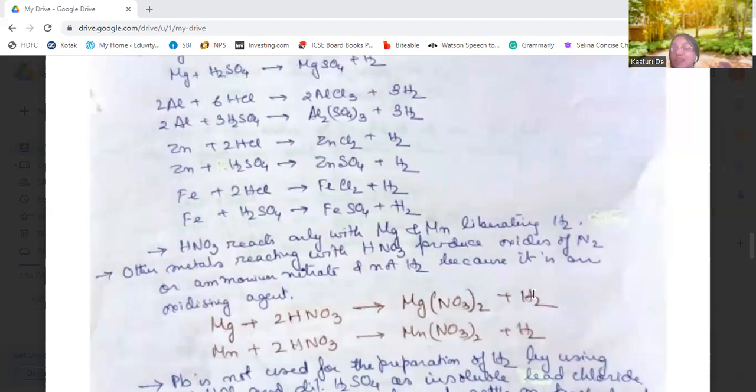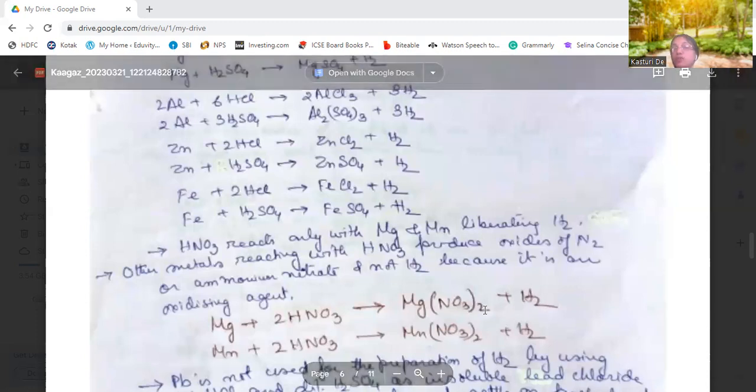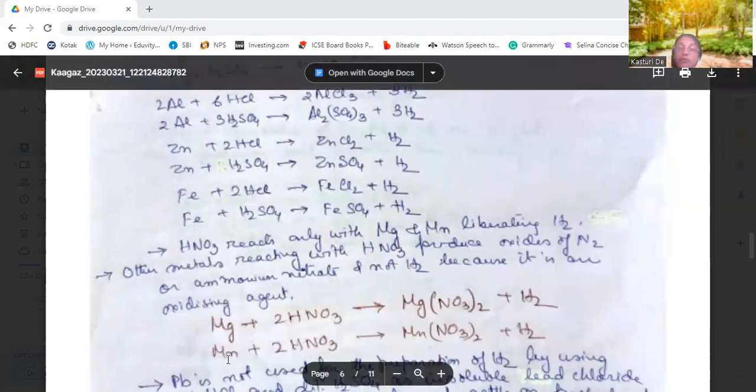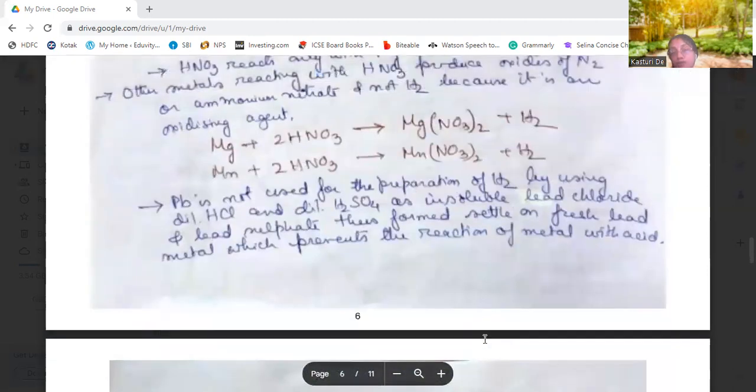Because why? Because it is an oxidizing agent. Dilute nitric acid is an oxidizing agent. It will not react with other metals except magnesium or manganese to produce hydrogen. It will form oxides of nitrogen or ammonium nitrate, and not hydrogen. So let's see, magnesium reacts with nitric acid to form magnesium nitrate and hydrogen, and manganese also reacts with nitric acid to form manganese nitrate and hydrogen.